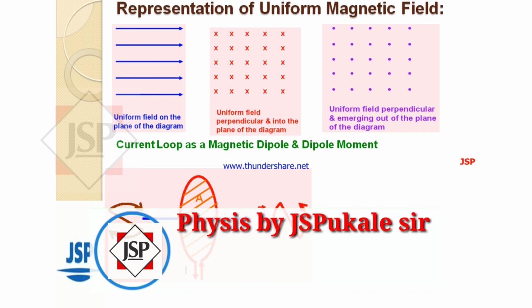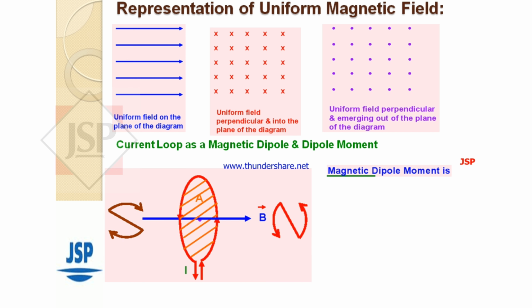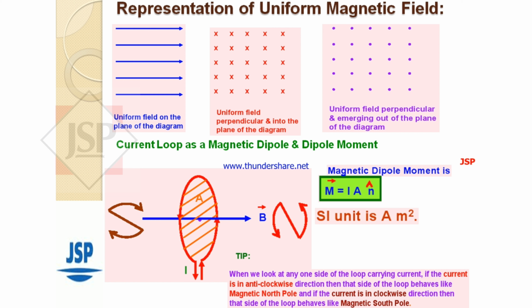Current loop as a magnetic dipole and dipole moment. Magnetic dipole moment is m vector equal to I into A n cap. SI unit is ampere meter square. Tip: when we look at any one side of the loop carrying current, if the current is in anticlockwise direction, then that side of the loop behaves like a magnetic north pole. And if the current is in clockwise direction, then that side behaves like a magnetic south pole.